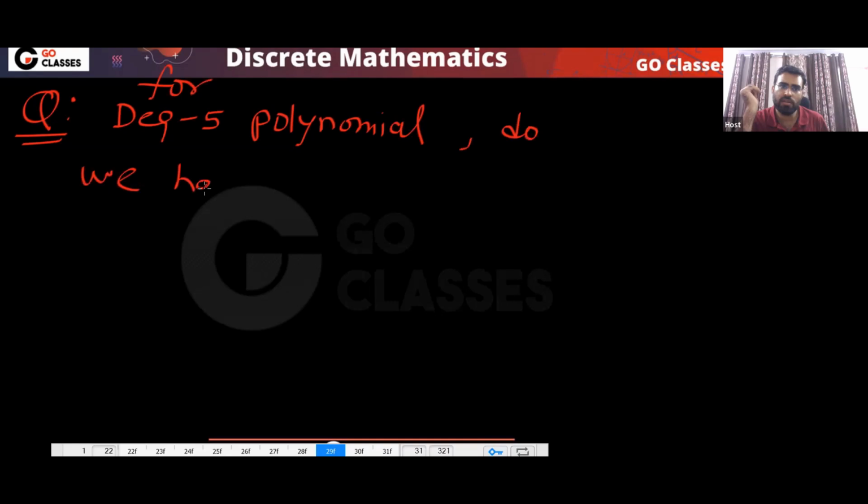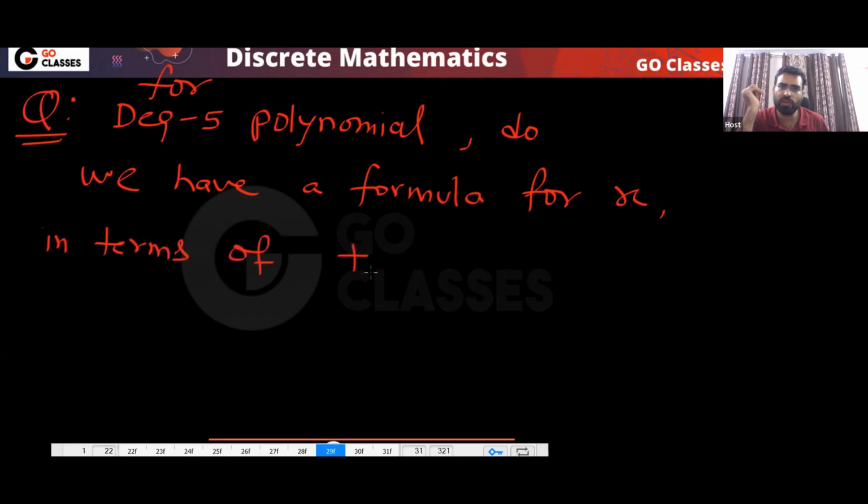Do we have a formula to find x in terms of plus, minus, multiplication, division, and this radical, which means root? Let me tell you, this was an open question for 365 years.